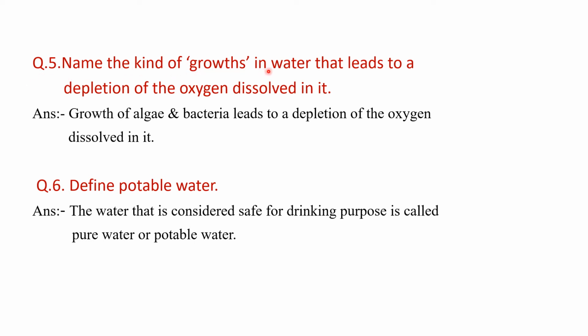Name the kind of growths in water that lead to a depletion of oxygen dissolved in it. Growth of algae and bacteria leads to depletion of dissolved oxygen. What is the reason? Algae and bacteria perform respiration, and during that respiration they take the oxygen dissolved in water, and by that an oxygen deficiency is caused.